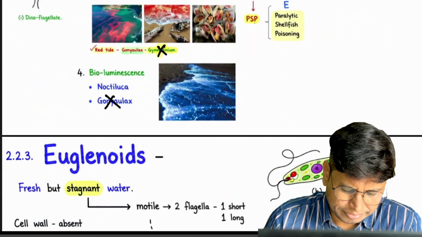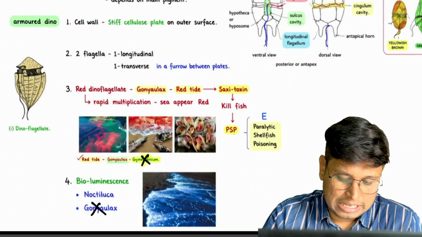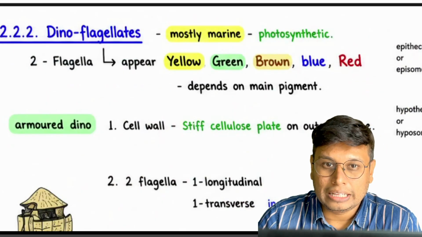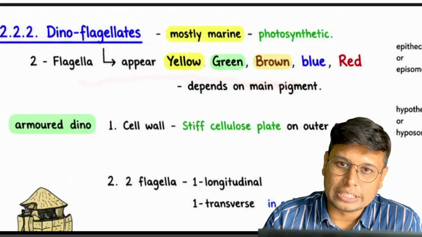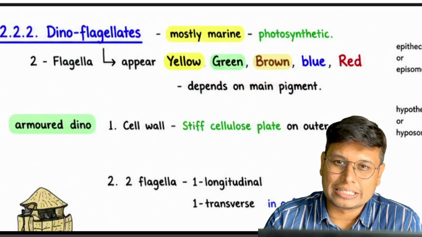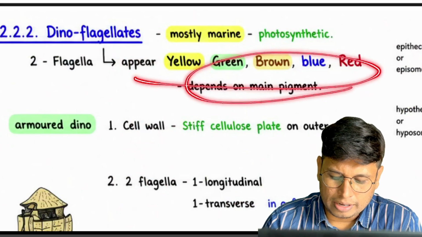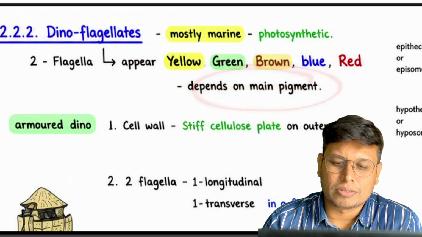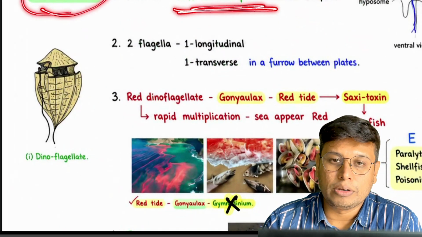Next. We have completed dinoflagellates, which are mostly marine. These have two flagella, one transverse and one longitudinal. Their main color depends on the main pigment. They have armored dinoflagellates with stiff cellulose plates.